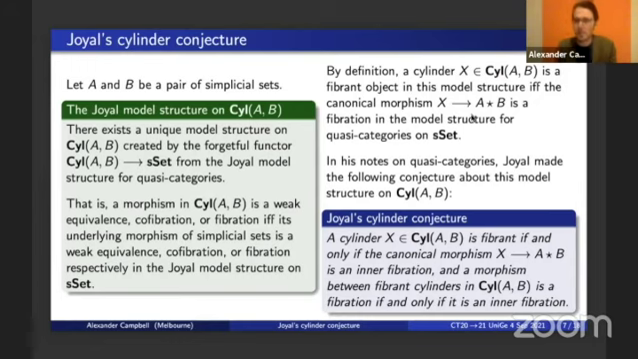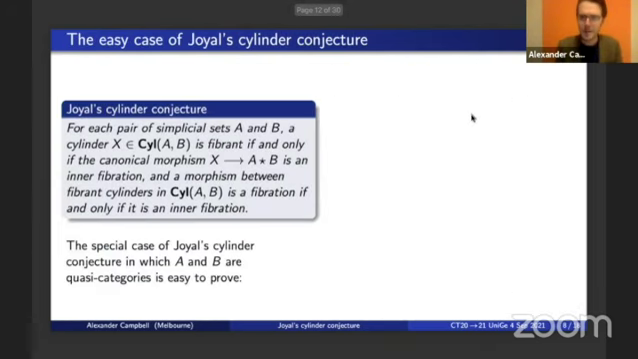And there's a second half to this conjecture, which states that a map between fibrant cylinders in Sil AB is a fibration if and only if it's an inner fibration. So that's Joyal's cylinder conjecture. Here I have stated it again, but emphasizing that the conjecture states that this is true for all pairs of simplicial sets A and B.